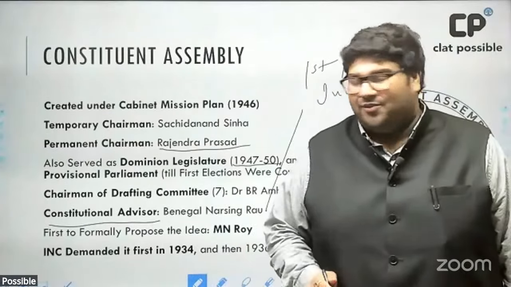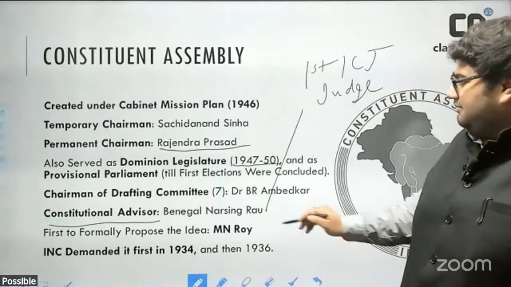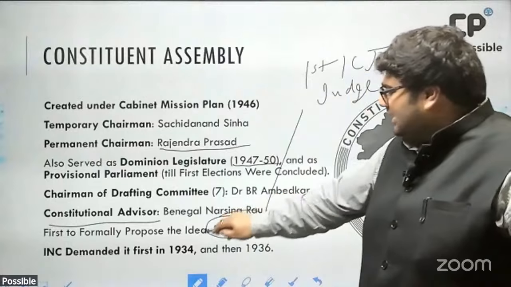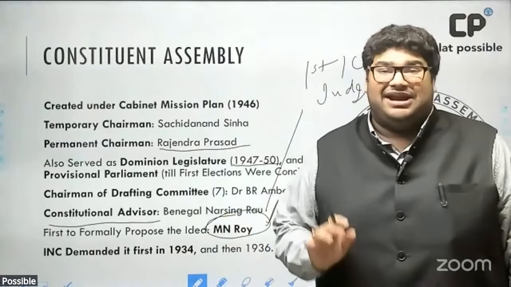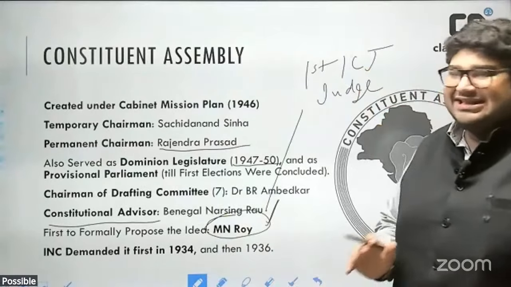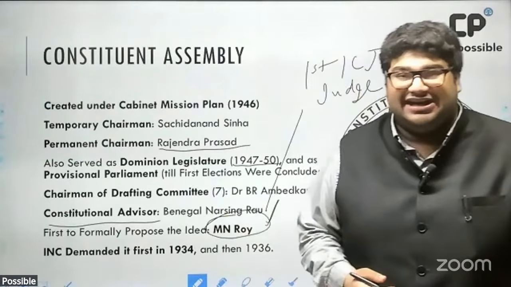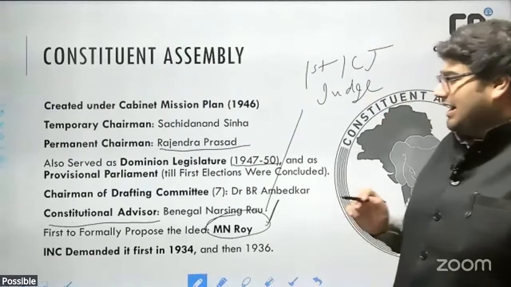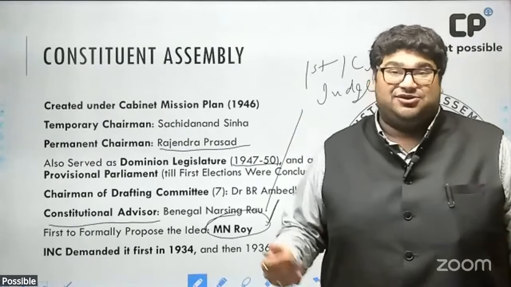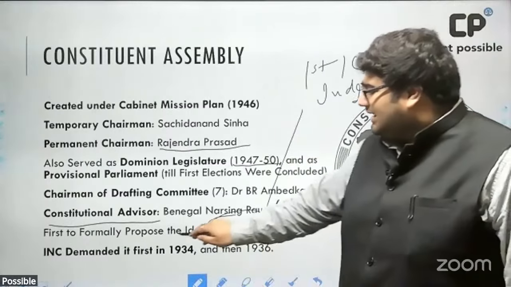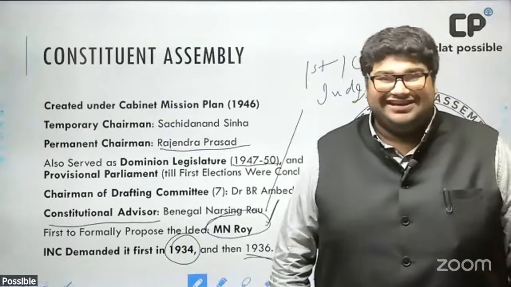Just in terms of the background and the history, credit for first formally proposing the idea of a constituent assembly goes to Mr. M.N. Roy. Other than that, the Indian National Congress, being at the forefront of the Indian national movement, demanded the creation of an elected constituent assembly for the first time in 1934 and then again in 1936.